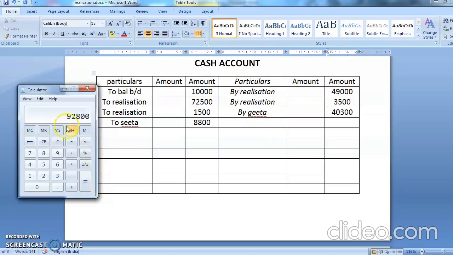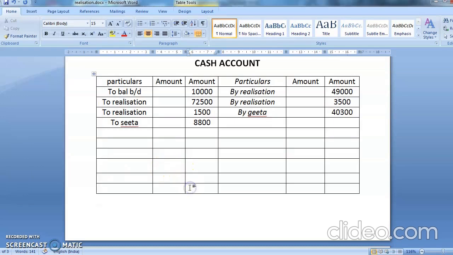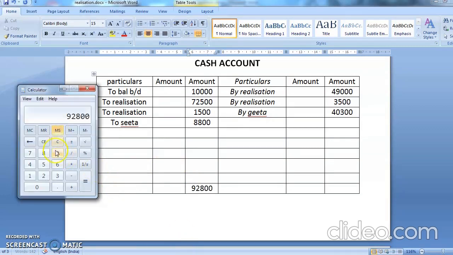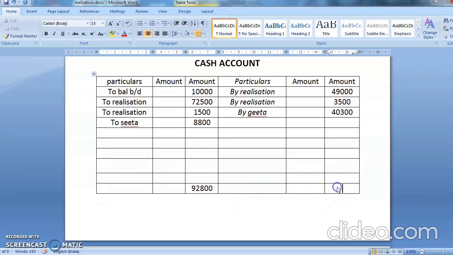So now students, only totaling is remaining. We'll do the totaling of debit side and credit side. So 10,000 plus 72,500 plus 1,500 plus 8,800. So that comes to 92,800. Your credit total is also, it should come that much, then only our problem will be correct. 49,000, 3,500, 40,300. So total comes to 92,800.